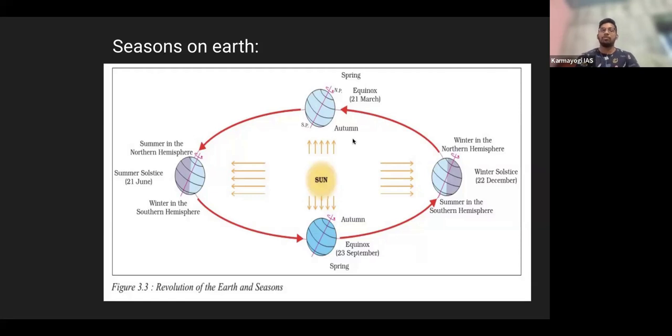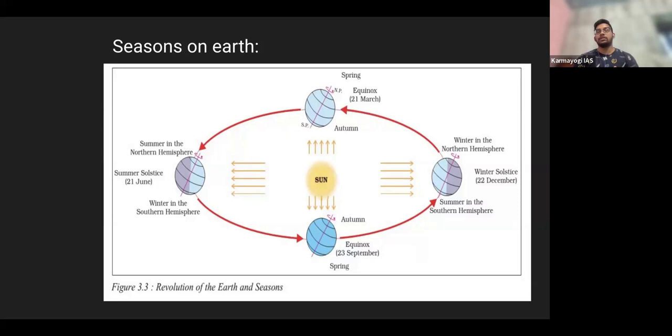So this is about the seasons on earth that you need to know. The main reasons, as I can summarize, are the tilt, and then the earth's position with respect to the sun, that is the orbit, the earth's revolution. A few more are indirect ones, like the speed of earth's rotation. So earth's rotation has no importance in the case of seasons, but the time the earth takes to go around the sun does, right?